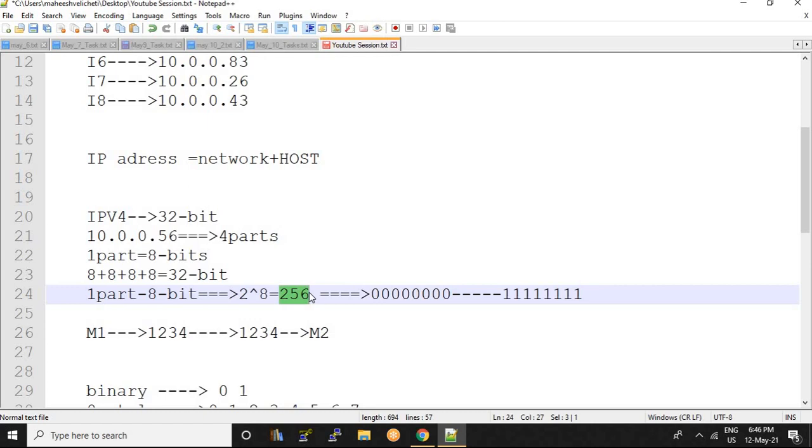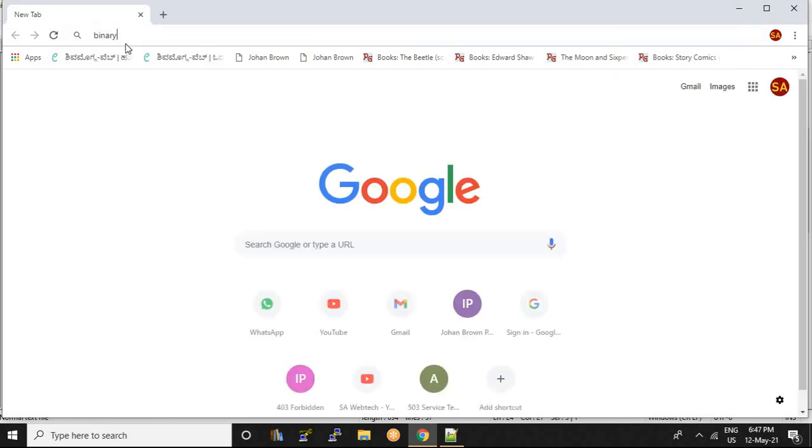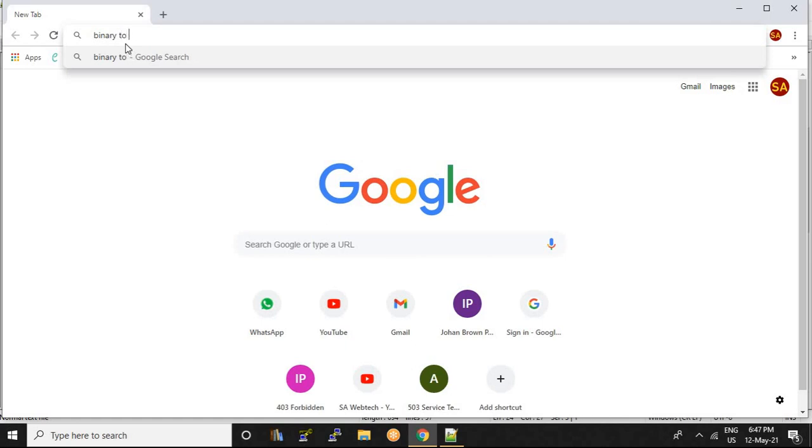Converting binary to decimal, we check that it is forming only 256 IPs, that is 0 to 255. If we have any doubt, I will give you some clarity. Just go here and convert binary to decimal. Just type in Google, binary to decimal calculator.